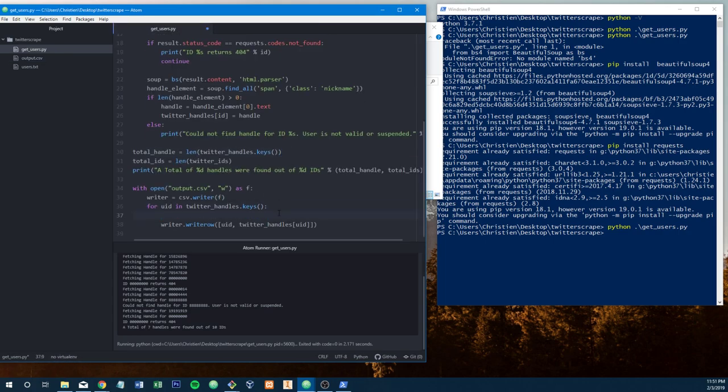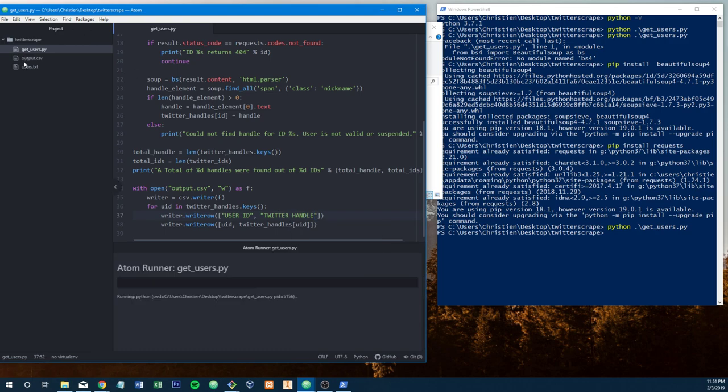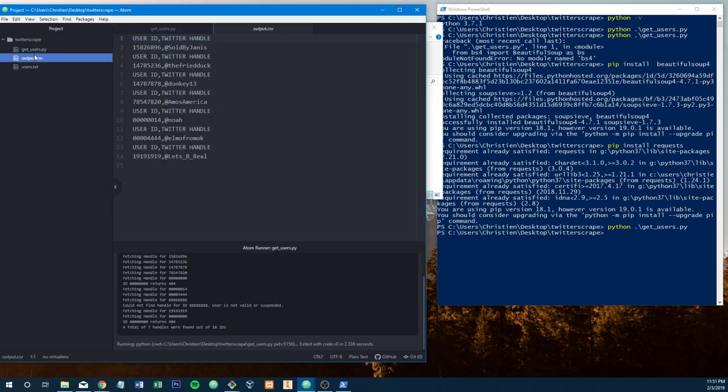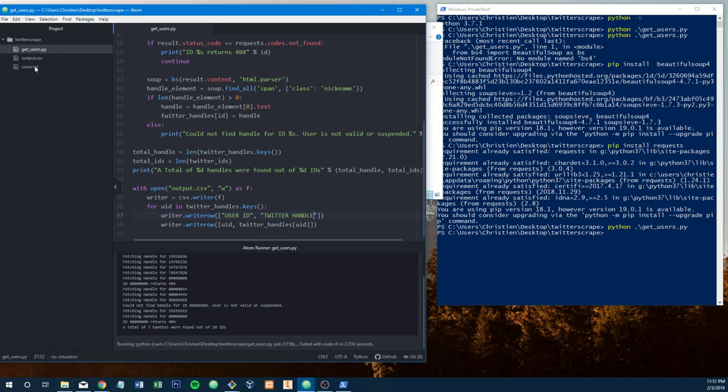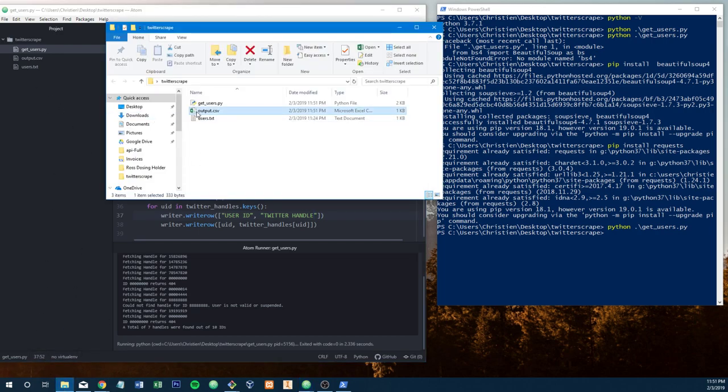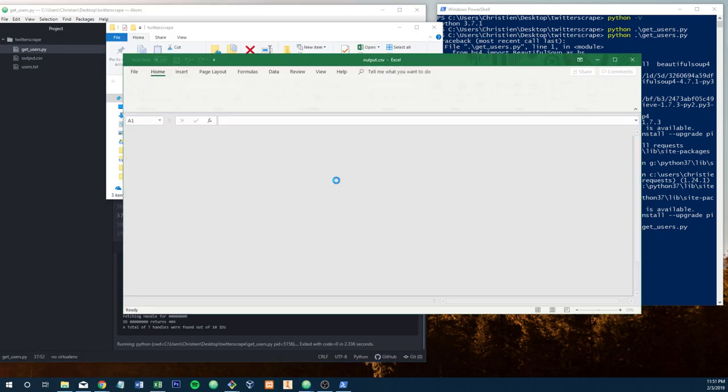And what we can do, just to be really nice and package this up really cool, is add some headers to our table. User ID, Twitter handle, and even though the file's already written, it's just going to overwrite the data that's inside of it. And look at that, user ID, Twitter handle. And if we were to open this directory and open up the output CSV in Excel,